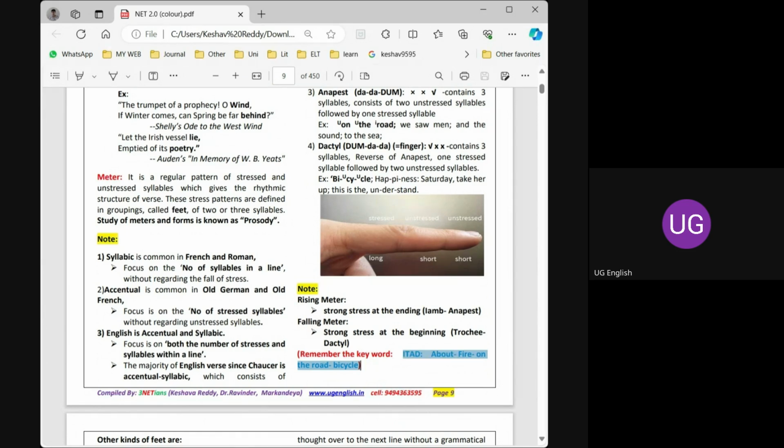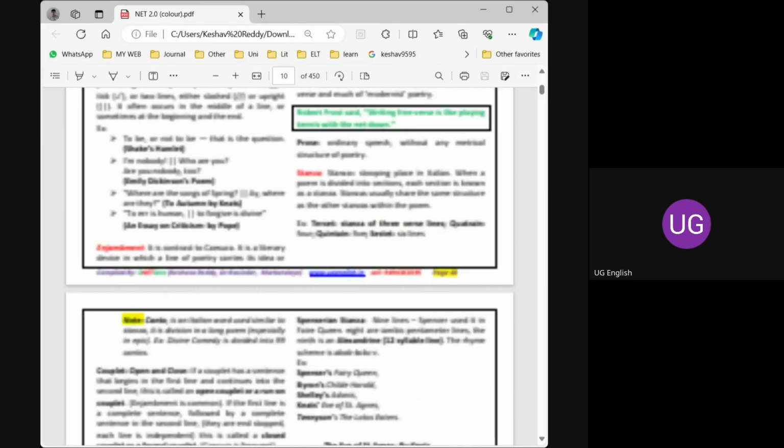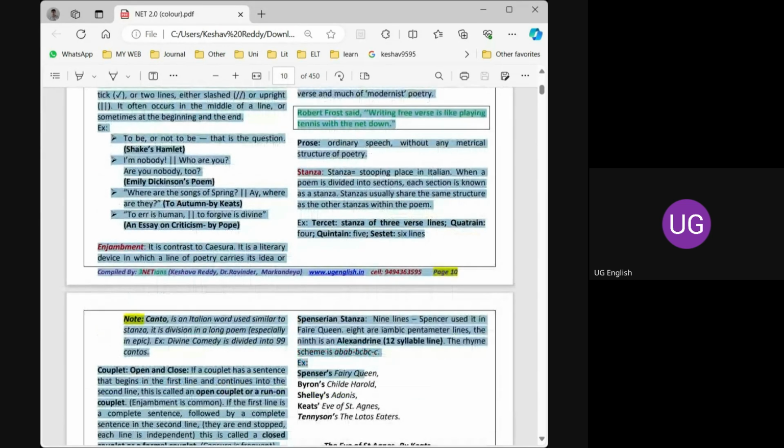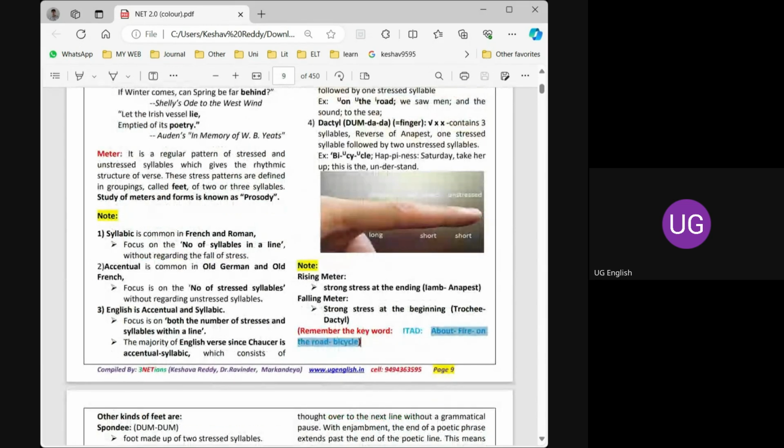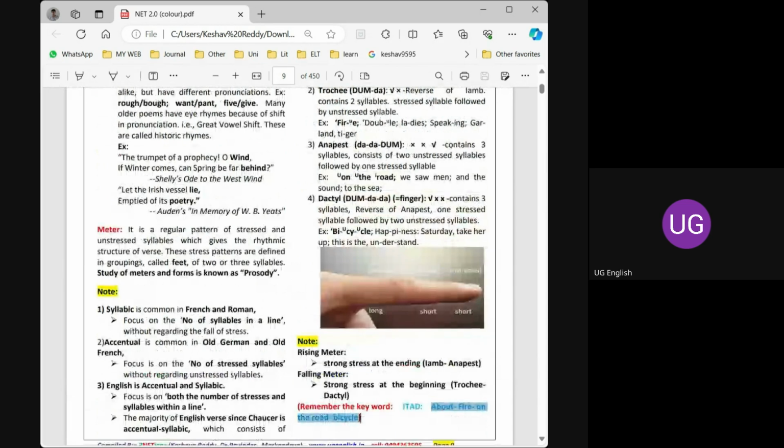And to remember, I have given four important words. You can change the code if necessary. This is about, fire, on the road, bicycle. So here my intention is to give four examples for four different feet.